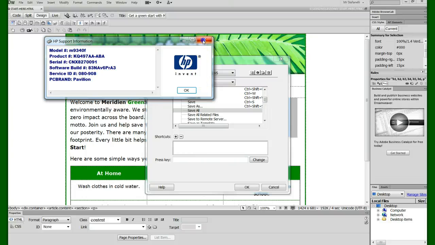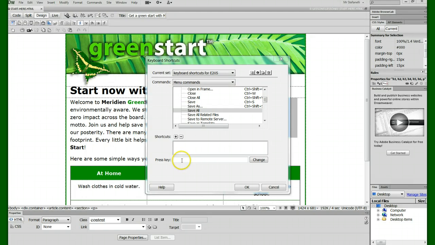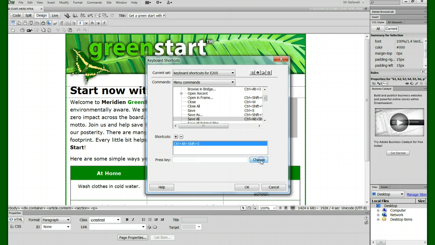If you get an error notice, it looks like it's already being used. So let's try holding down a different combination. Let's try Control, Alt, Shift, and S. Since this combination isn't being used, let's go ahead and assign it to the Save All command. When you're done, click the Change button and click OK.